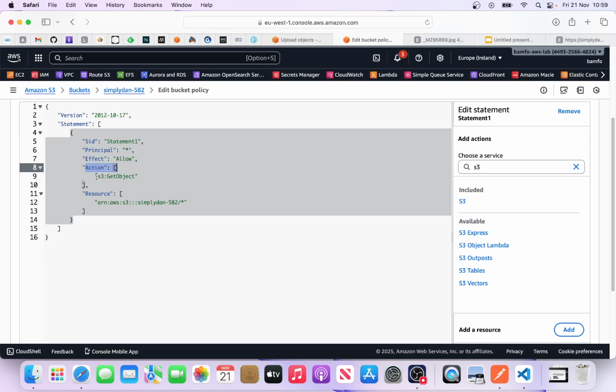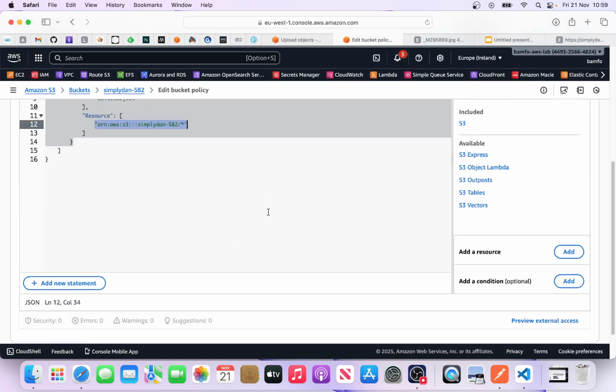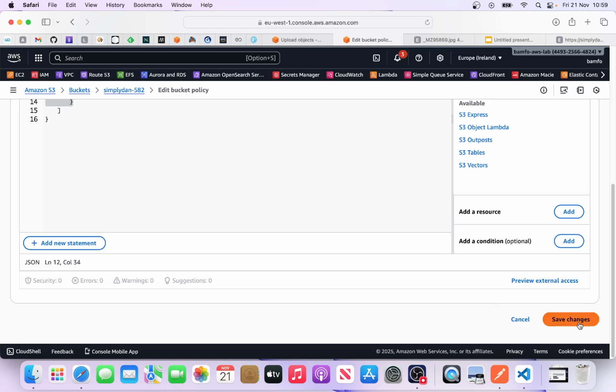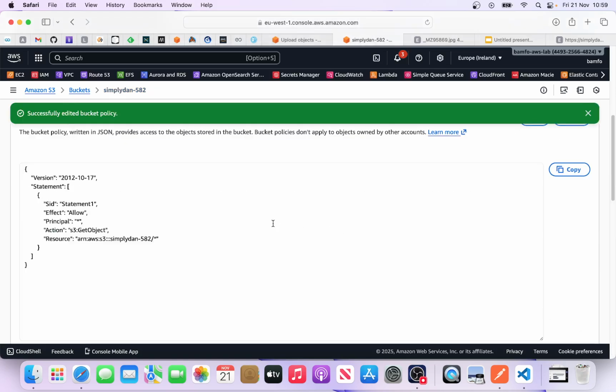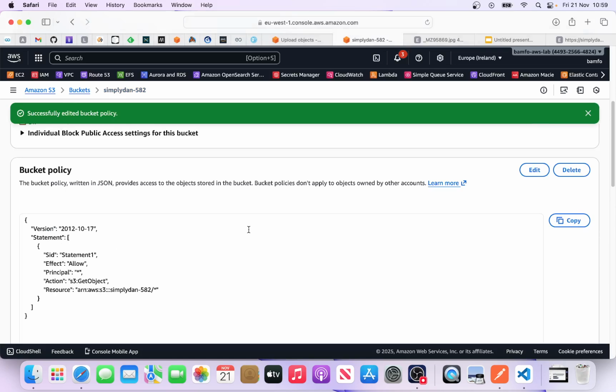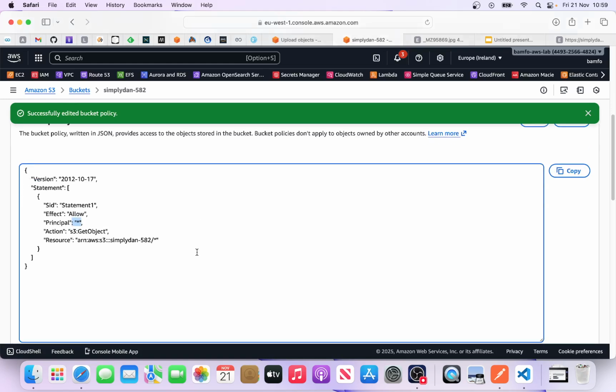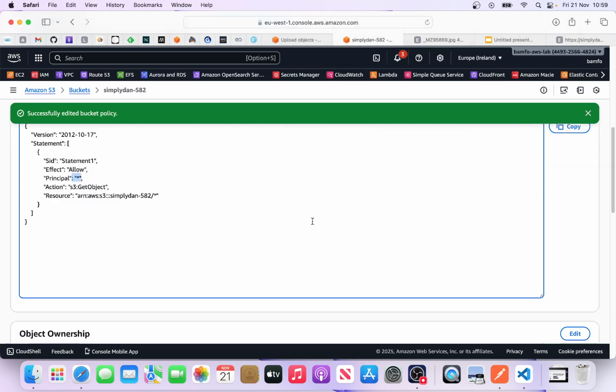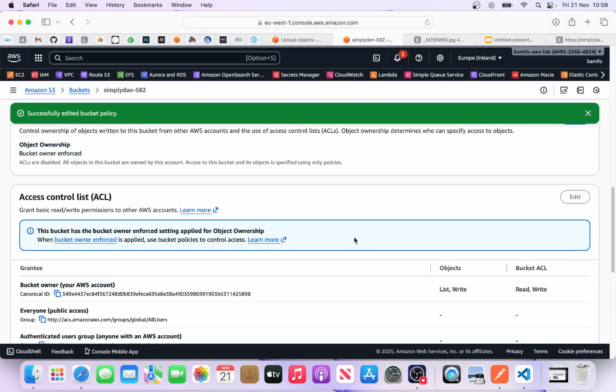What action? To get object. What's the meaning of get object? Just to see the object. Okay, on what? On this S3 bucket and its content. Happy days. All right, so I'm happy with that, and then I will save. Okay, now the policy is written. If I want to narrow this principal down, I can even put a specific person's ARN here. A user who belongs to this account can have access. It's a different video. I'll be leveraging on that, giving access to groups and users. Okay, so I think we've done that.